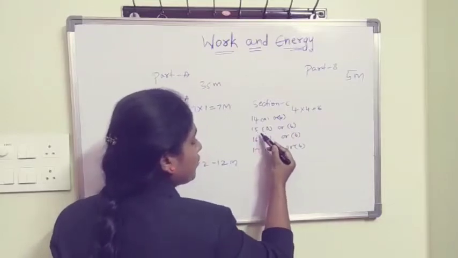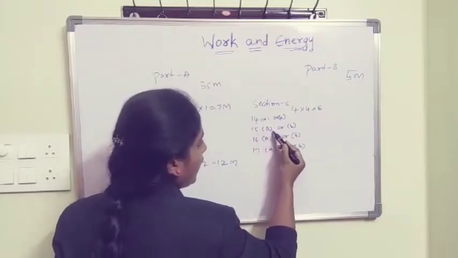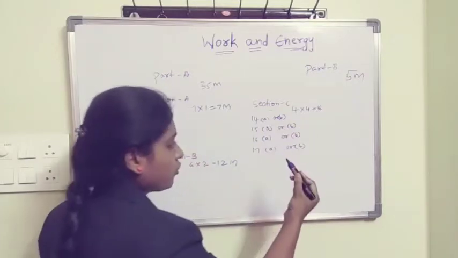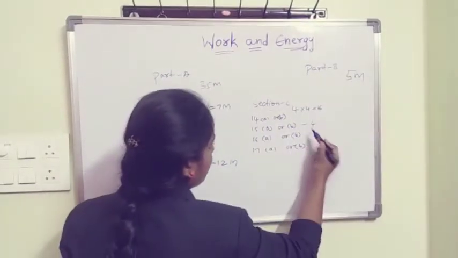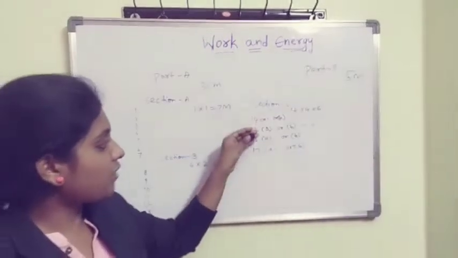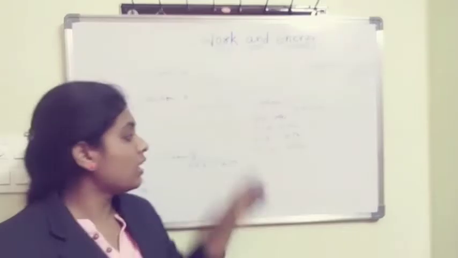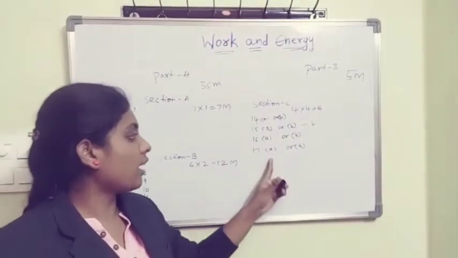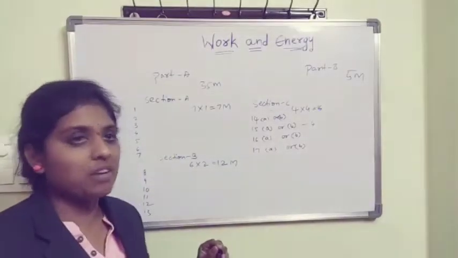In the 15th one, you have 15A and 15B; you attend one of them. You will get only 4 marks. In each and every question you have an internal choice, and either A or B is your wish.